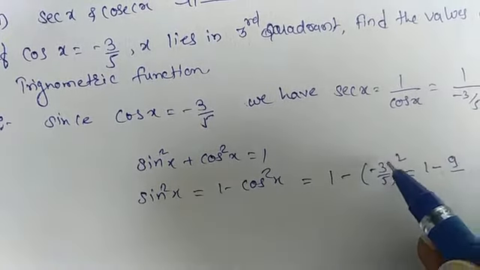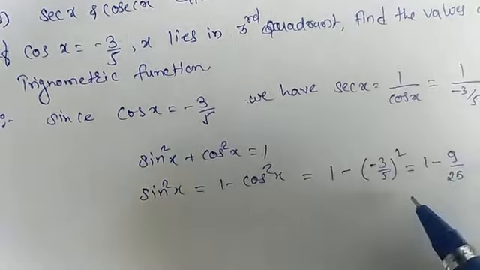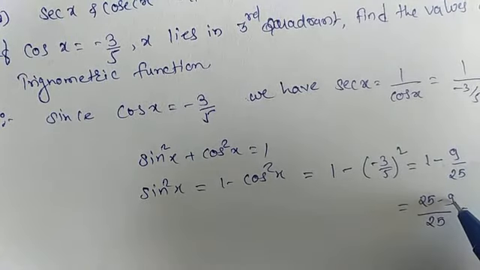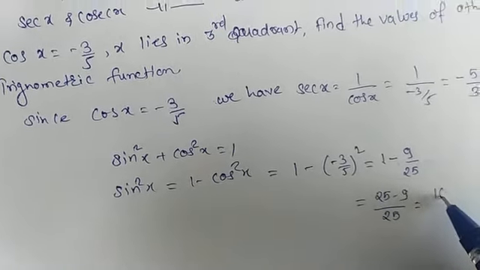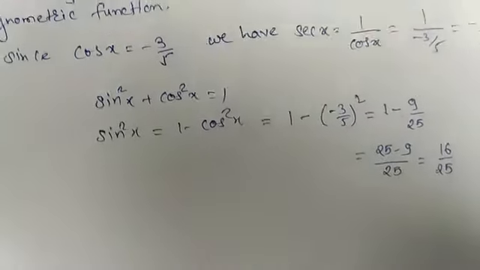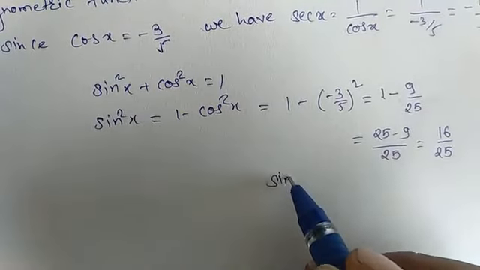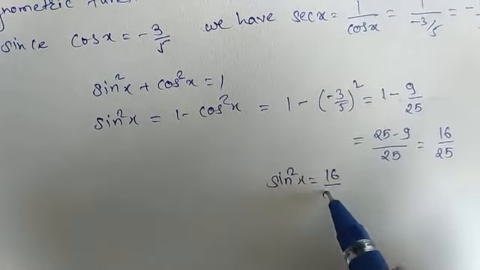So taking the LCM, it will be 25 minus 9 upon 25, which gives 16 upon 25. So sin square x is equal to 16 upon 25.